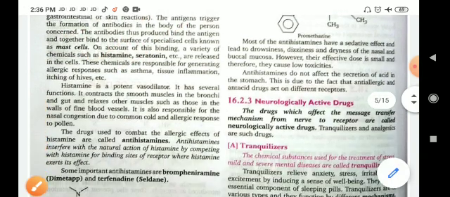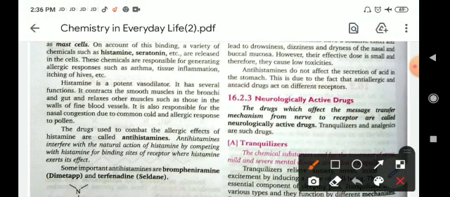Histamine is a potent vasodilator. It has several functions. It contracts the muscles in the bronchi and gut and relaxes other muscles such as those in the walls of the fine blood vessels. It is also responsible for nasal congestion due to common cold and allergic response to pollen. The drugs used to combat the allergic effect of histamine are called antihistamines.